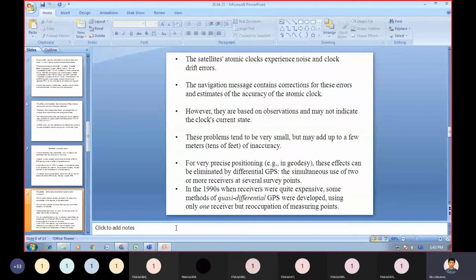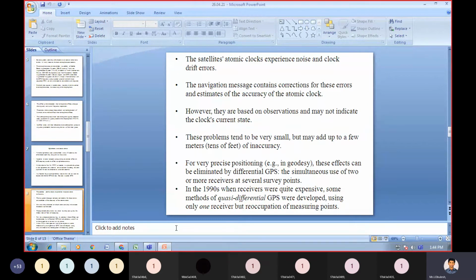The navigation message contains corrections for these errors and estimates of accuracy of the atomic clock.